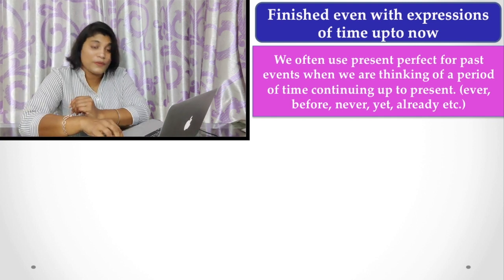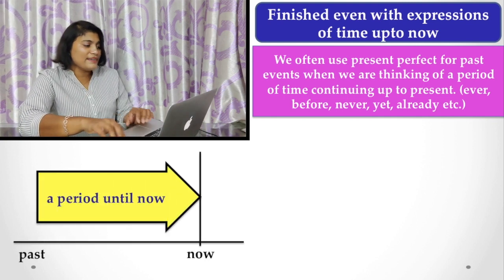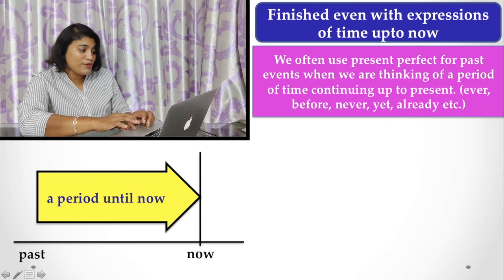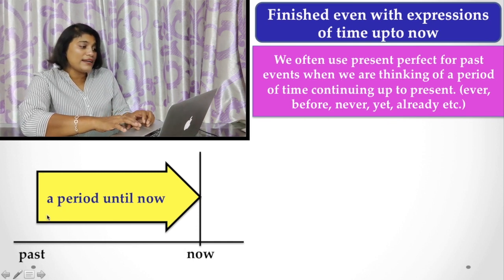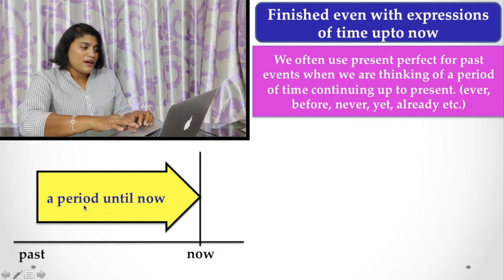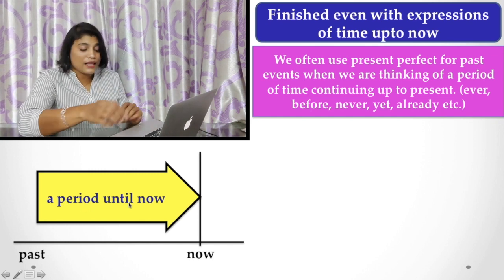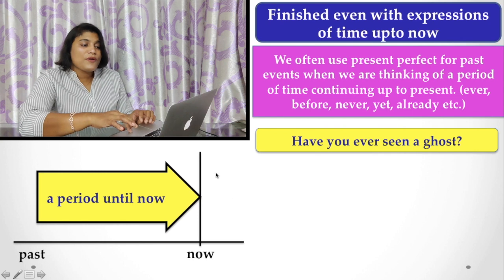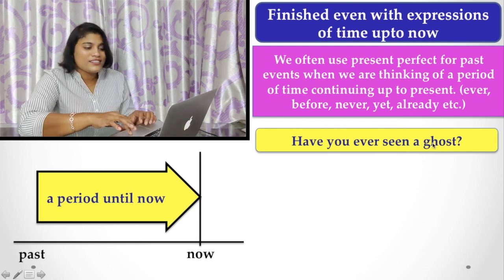Let's see the example again. Here, as I have told you, let's see the past and now, and we are imagining a period of time until now. That is, "Have you ever seen a ghost?"